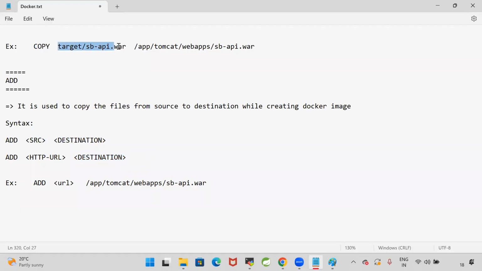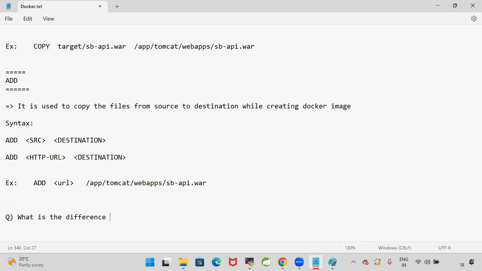Copy command cannot take a URL. For the copy command, you have to give only the location. So in your system, if the file is available, that file can be copied from one location to another location. Whereas when you go for the add command, from one location you can copy it to another location, and from one URL you can copy and keep it in the destination. So using the copy command, you can just copy the files from one path to another path within the machine. What is the difference between copy command and add command?